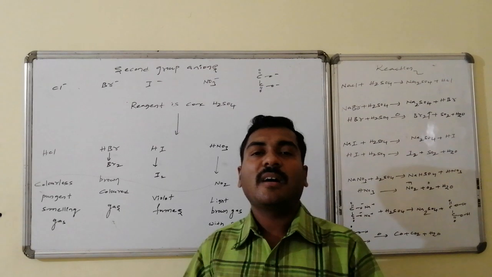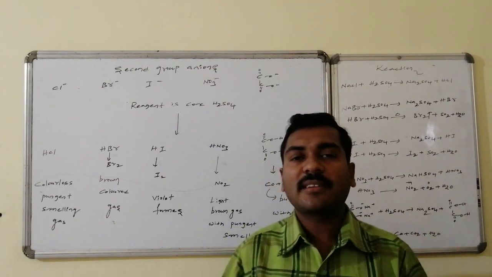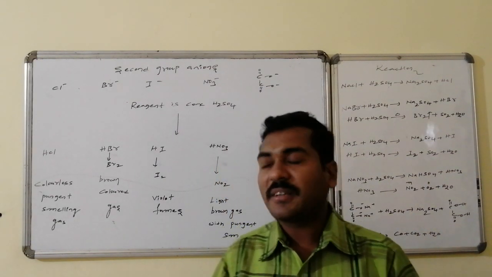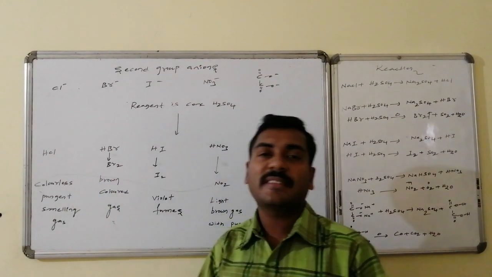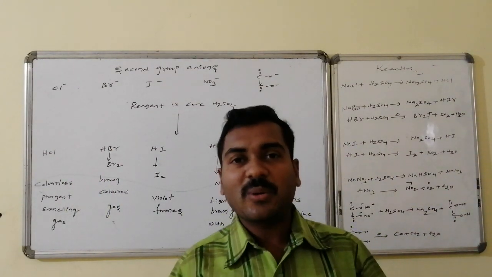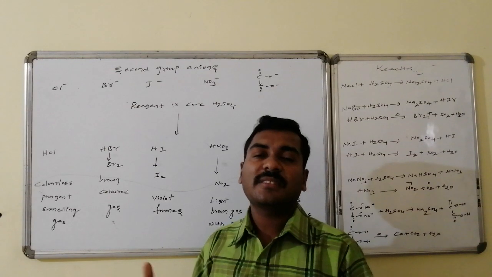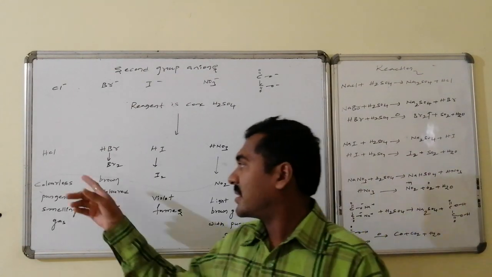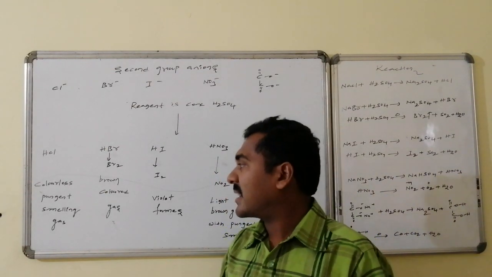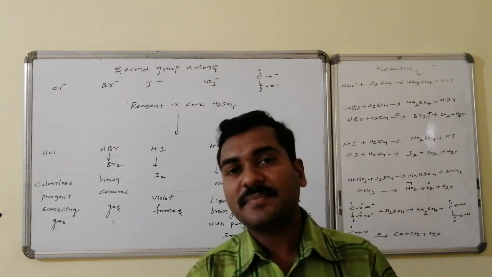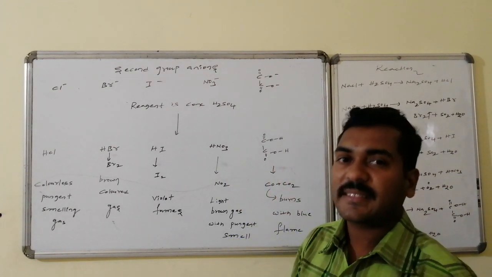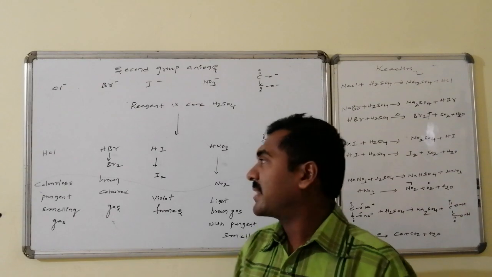If any halide is there as an anion, these react with concentrated sulfuric acid. Suppose Cl minus is there, that is sodium chloride. Sodium chloride on reaction with concentrated sulfuric acid leads to HCl formation, which is a colorless pungent smelling gas. Thereby we can confirm that anion as chloride ion. This is an identification test.